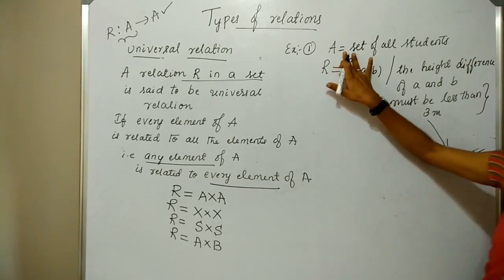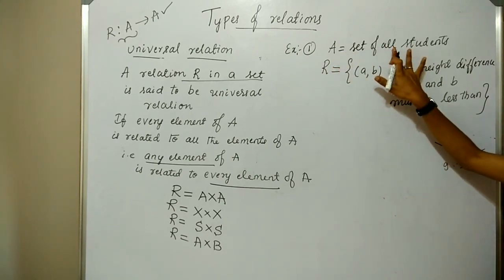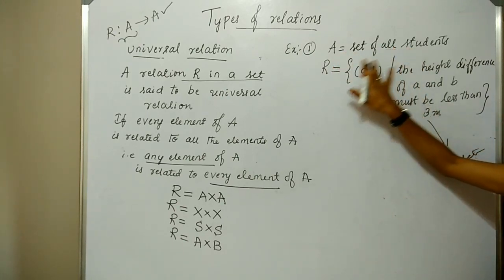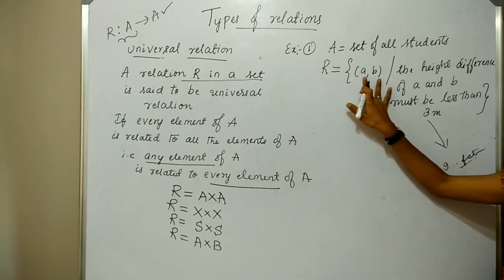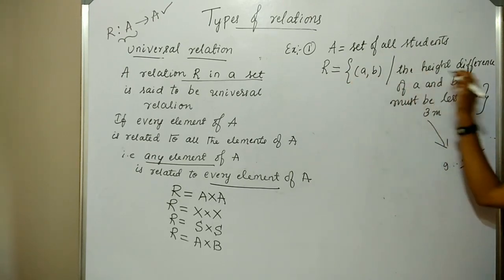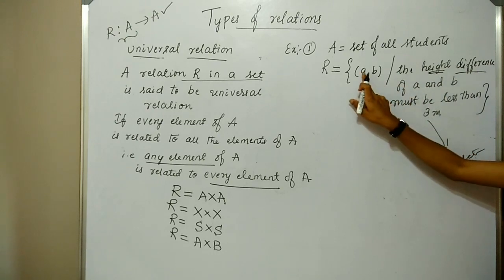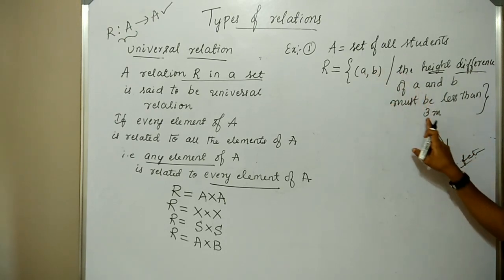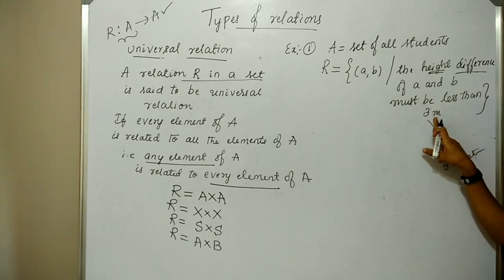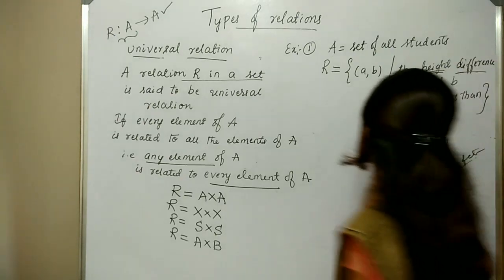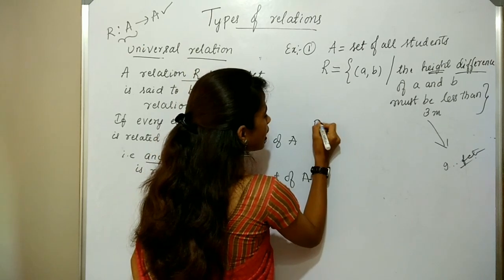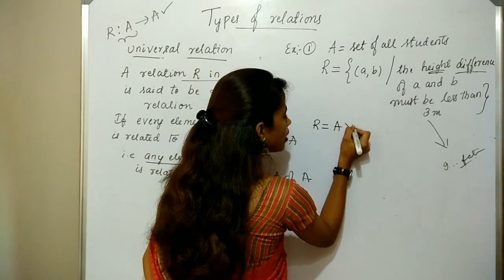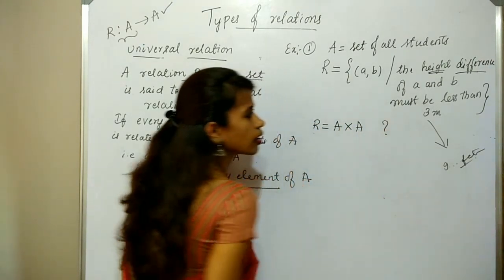So here I am taking the set A is set of all students in a particular school, and relation R is equal to A comma B such that the difference of height between these two students must be less than 3 meter. Okay. So here the relation is equal to the complete A cross A. Why?